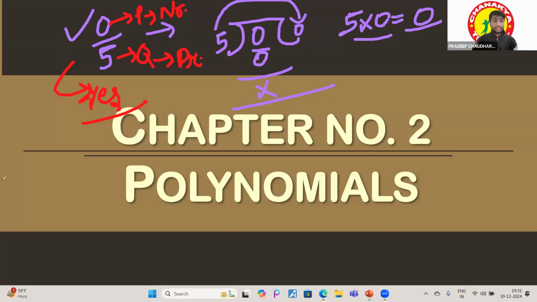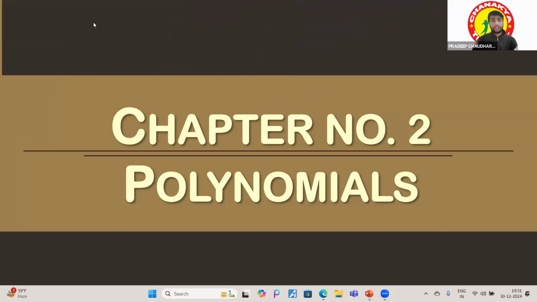Now let's see why this is not possible: 5 divided by 0. Let's check, because mathematics is all about hit and trial and experiments. Suppose I put the 0 there and the 5 there. Can I get 5? Is there any number by which I can multiply 0 and get the 5?